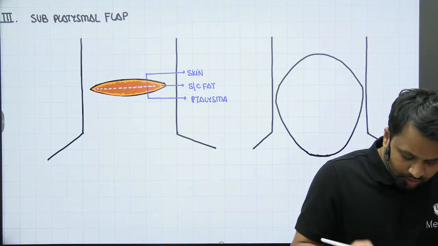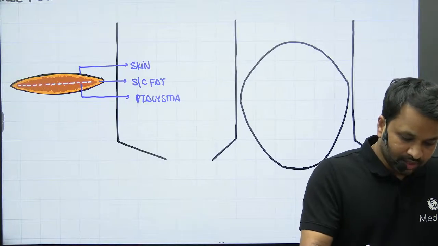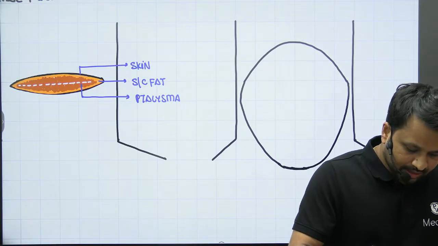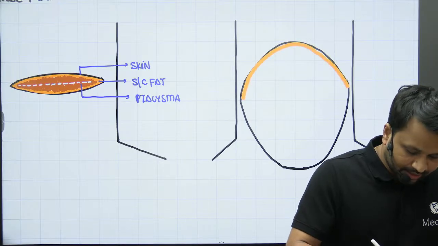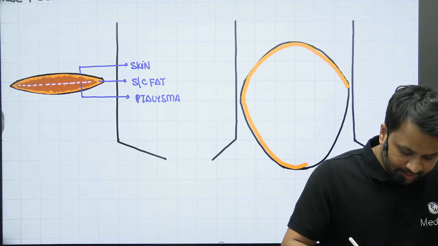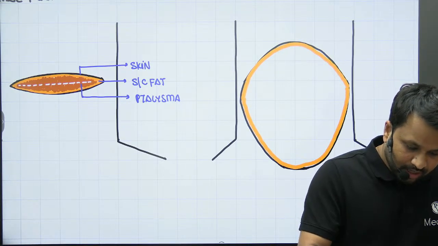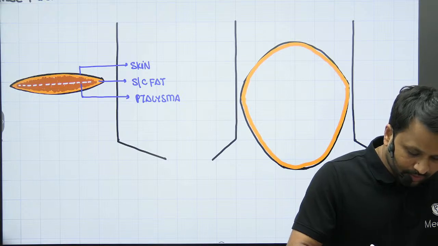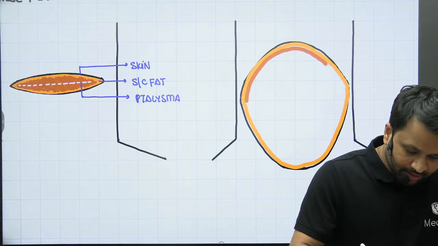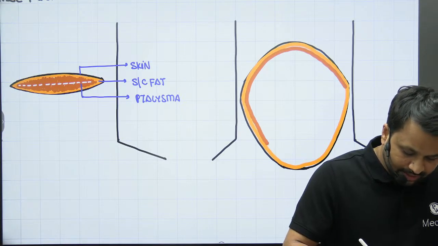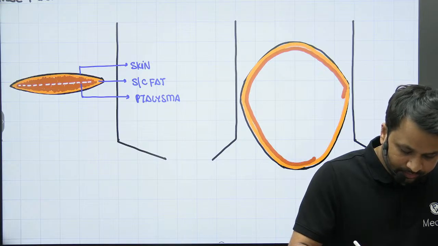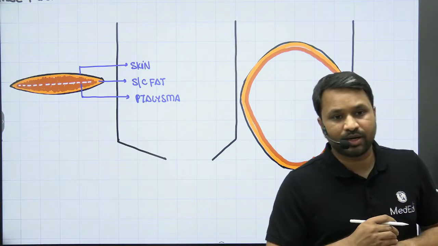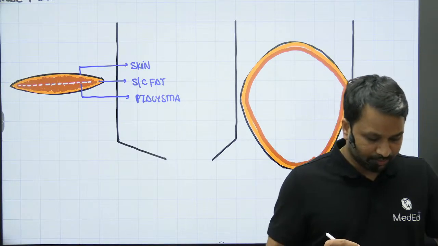So this is the flap that we have raised, right? You see, this is the underlying subcutaneous fat that has been raised across. Along with that, we have also raised the platysma. This is what we call the subplatysmal flap.